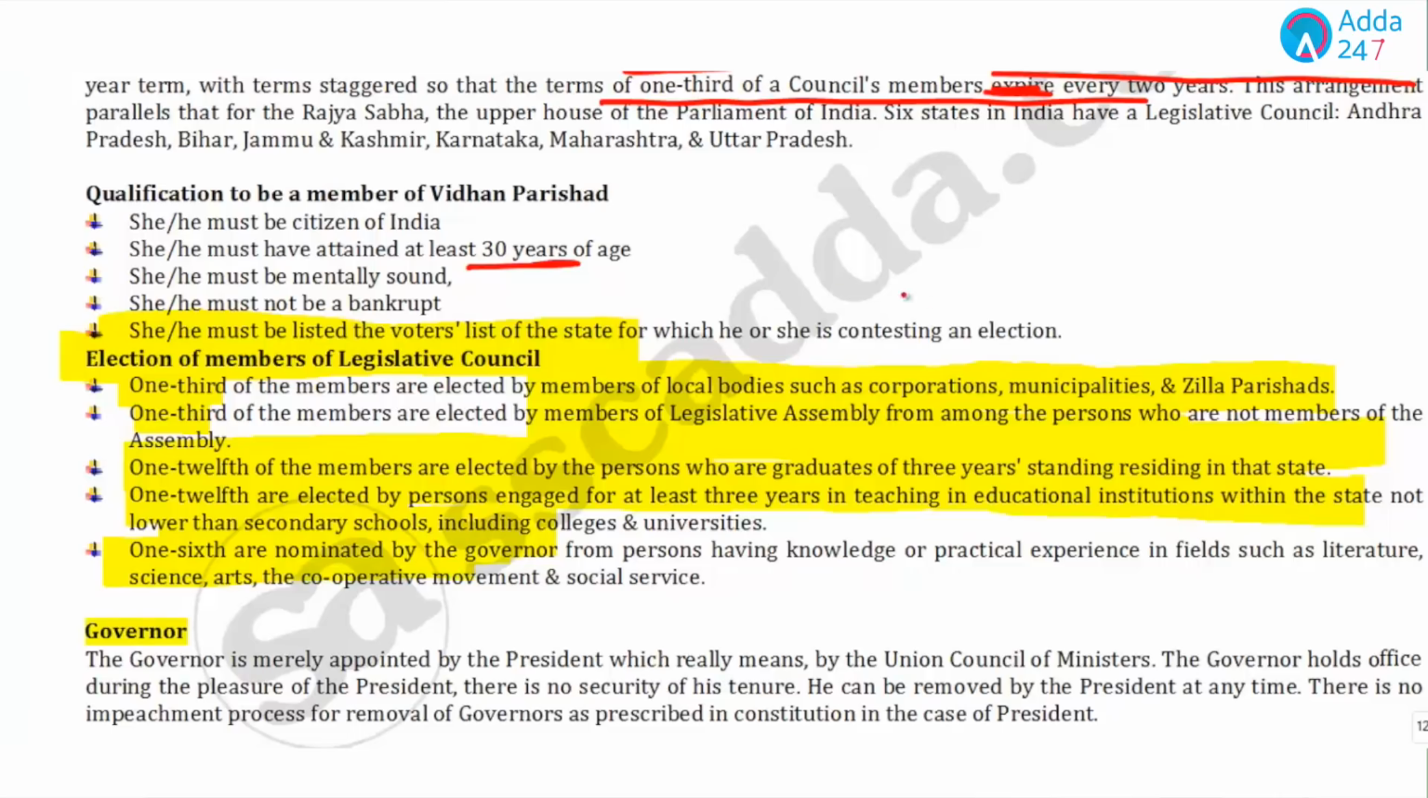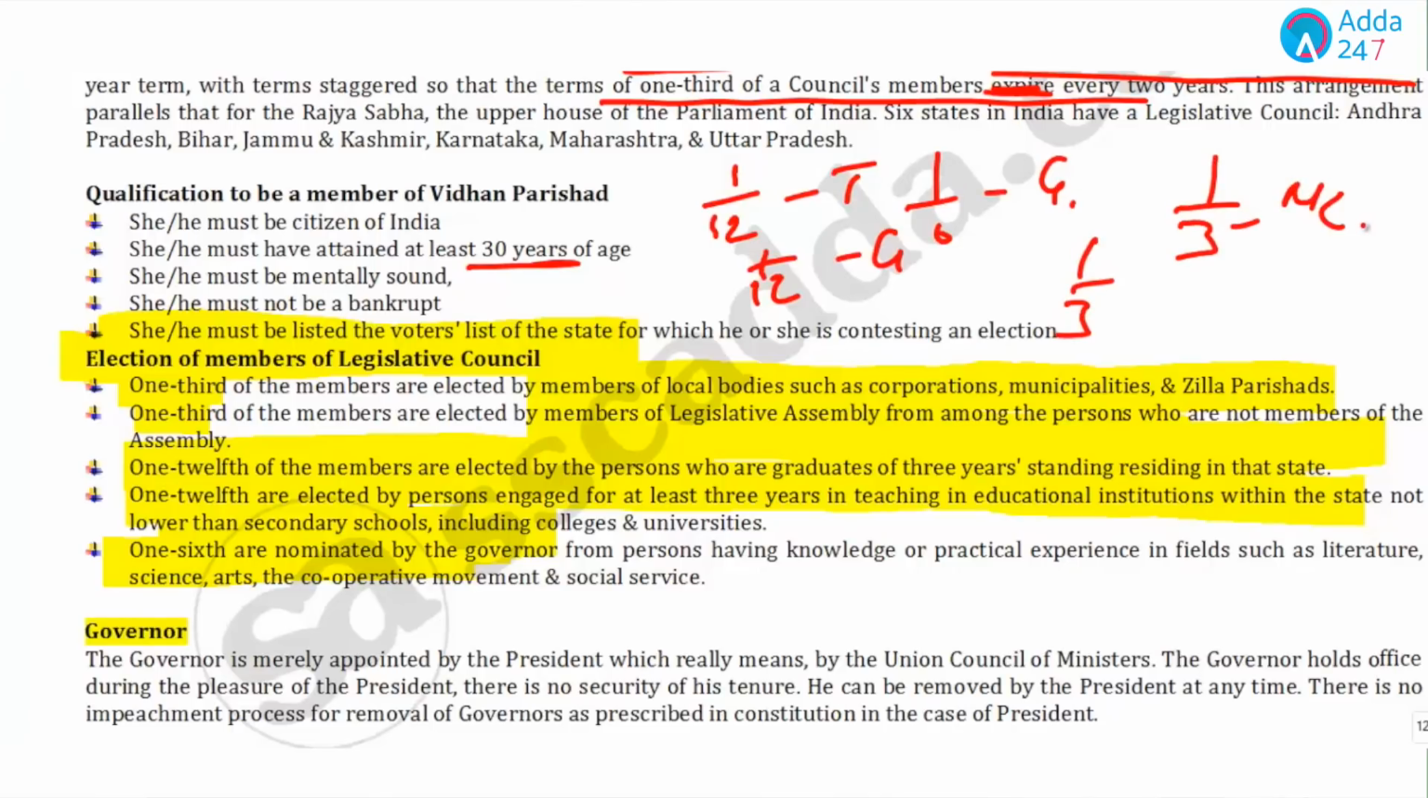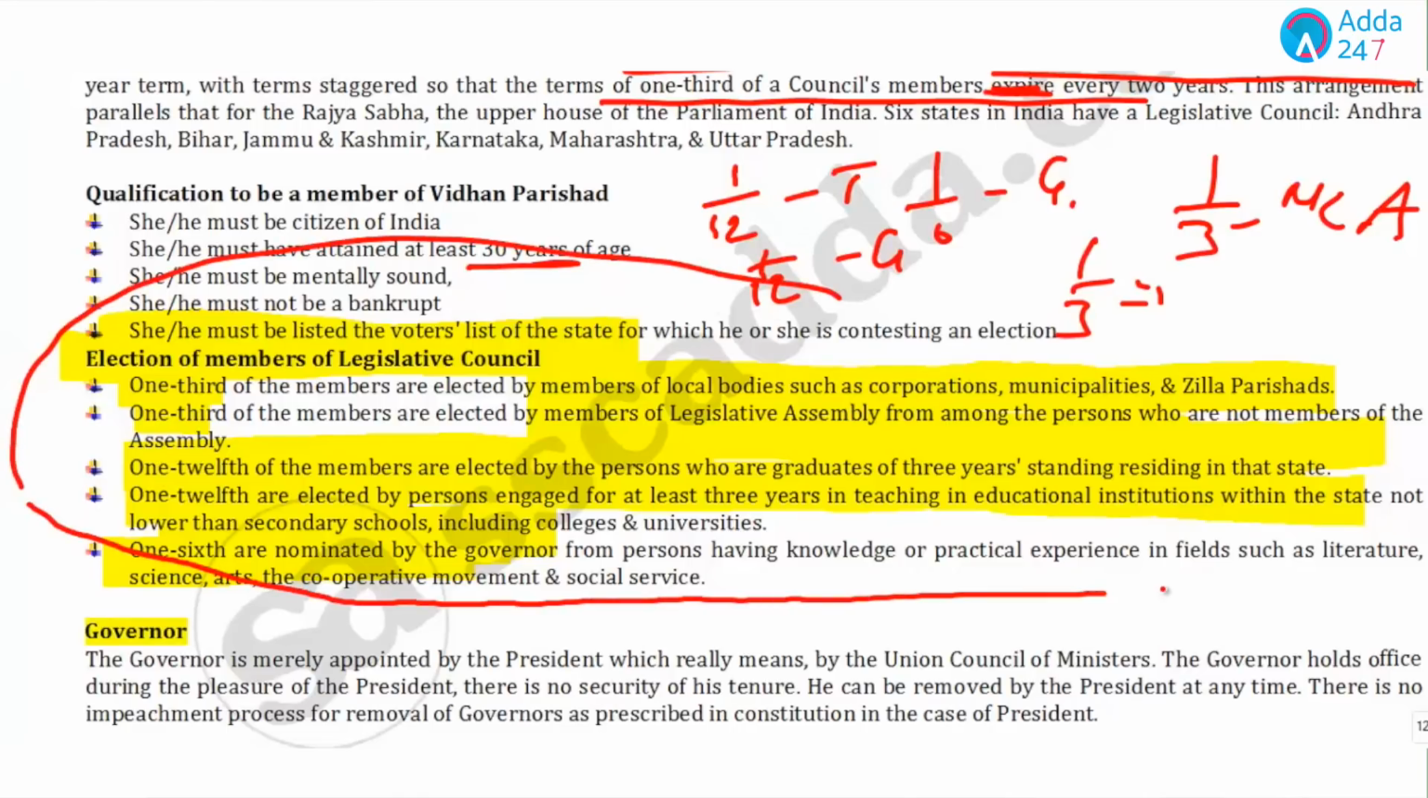Students, to learn this, you can learn it like this: 1/12 teachers, 1/12 graduates elect, 1/6 governor, 1/3 are MLAs and 1/3 are the local body members. These are the important points related to Legislative Council or Vidhan Parishad, and we are expecting a question from this part for sure.